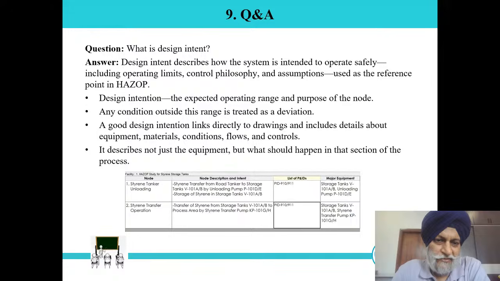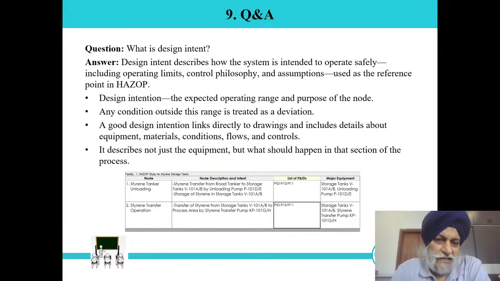So any condition outside the range is treated as a deviation. Suppose we have to maintain the distillation column top temperature at 40 to 45. Anything below 40 or above 45 is outside the design intent, and that is a deviation.